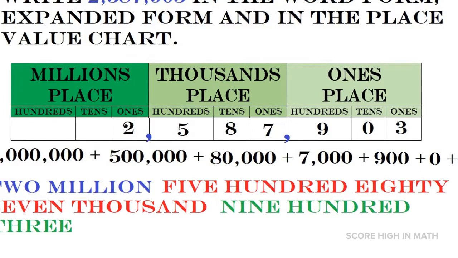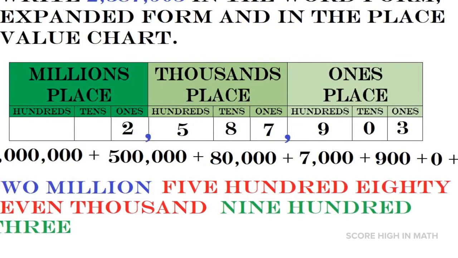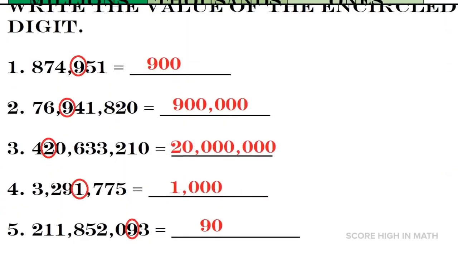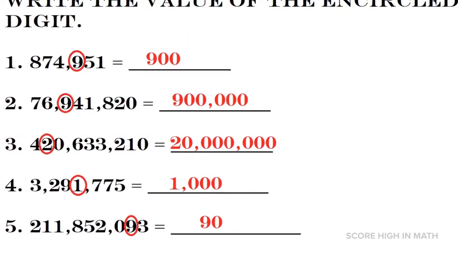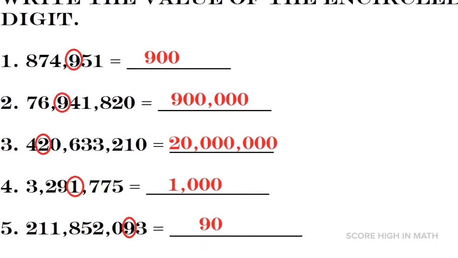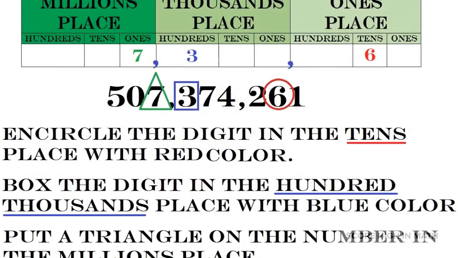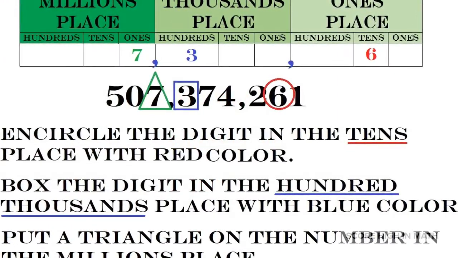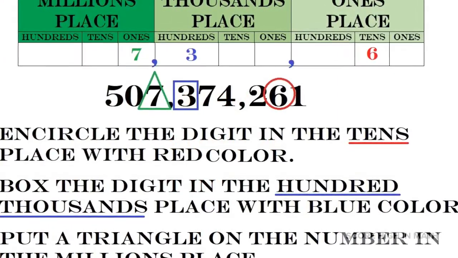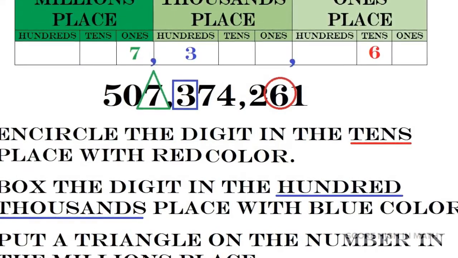So, we have 2,587,903. To find the value of the digit, just replace the number after that digit with 0, and you can find the value. To find the number in the given instruction, just put the numbers in the place value chart and you're going to get the correct answer.